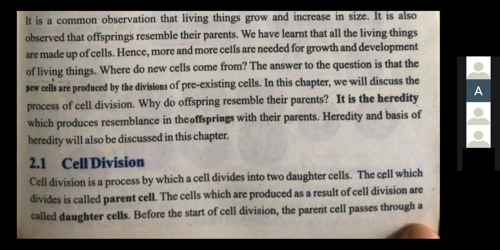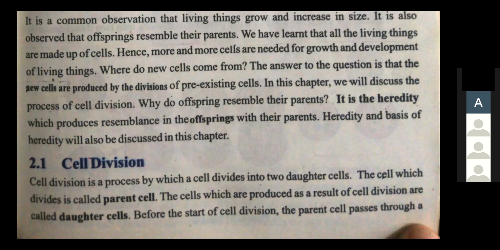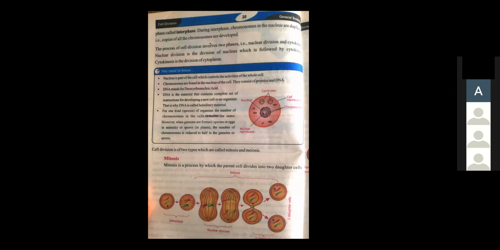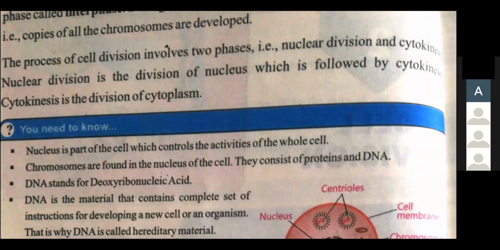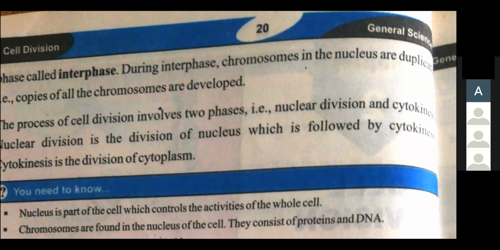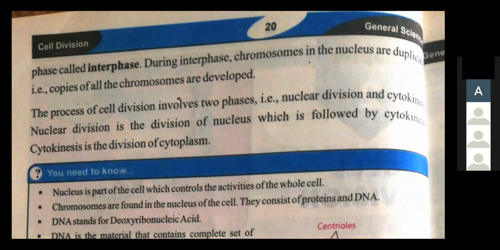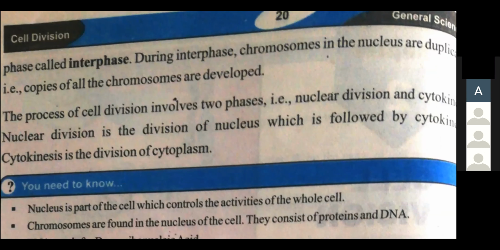Before the start of cell division, the parent cell passes through a phase called interphase. उस phase को हम interphase कहते हैं.